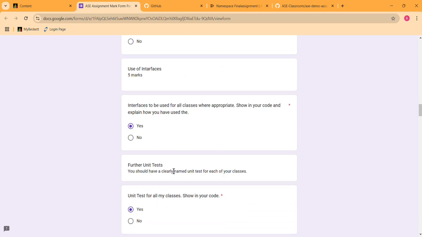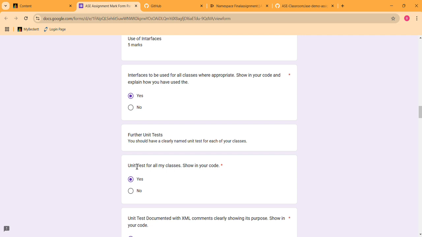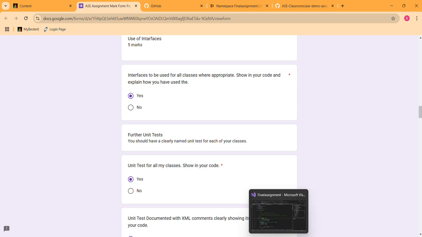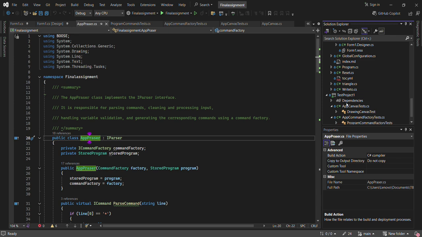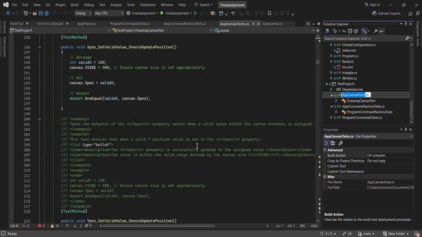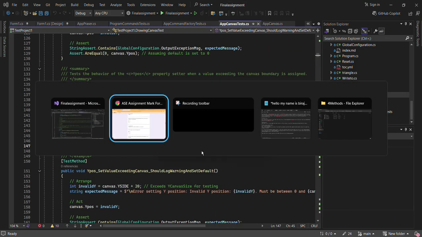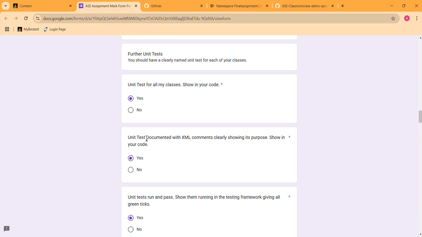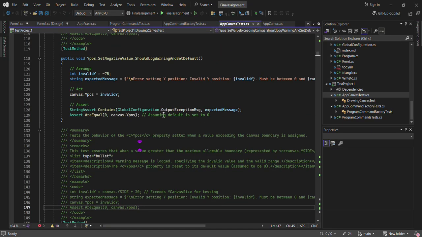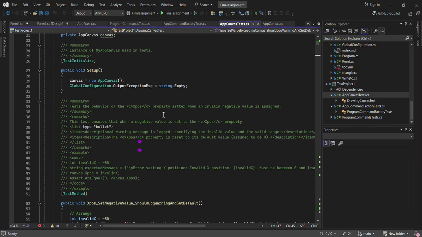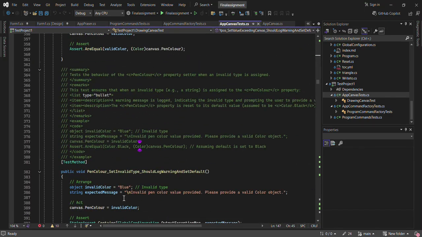For the unit testing, you should have a clearly named unit test for each class. Unit test for all my classes, showing your code. Yes, I have done all my unit testing for all my classes as well. Here you can see I have 3 test files, and inside those files I have added all the testing for all the classes. Here you can see unit test documentation with external comments clearly showing its purpose. Yes, I have commented everything showing its purpose fully. As you can see, fully commented.